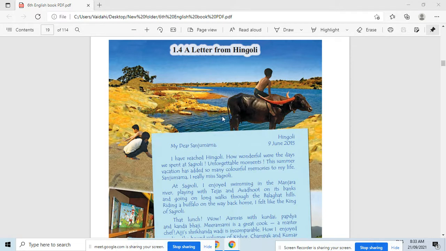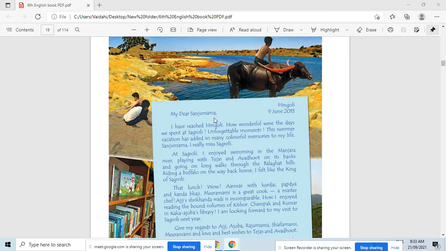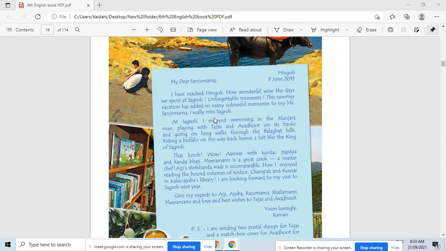Okay. So now let's see what Raman writes in this letter. Let's see the first paragraph of the letter. Soham Shevale, can you hear me? Can you read out the first paragraph of the letter? Not reached, reached. How to pronounce this word?